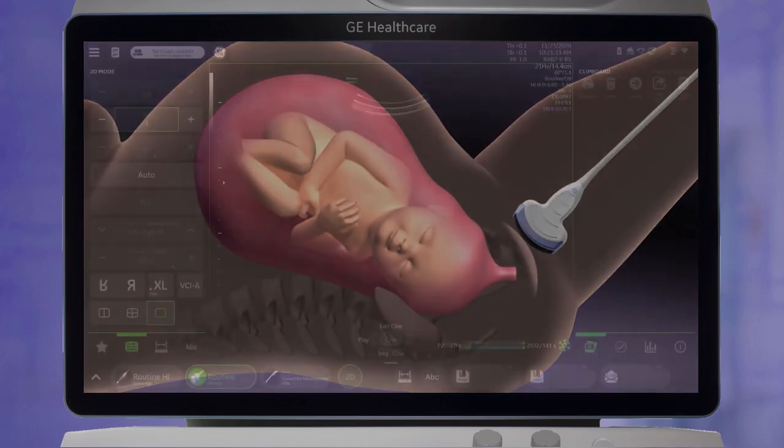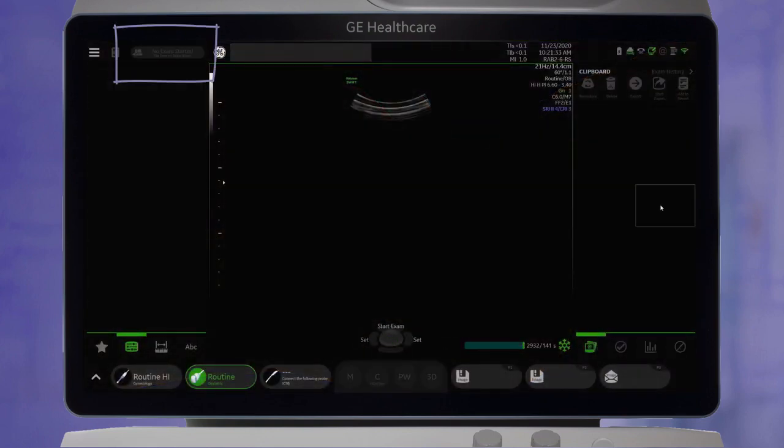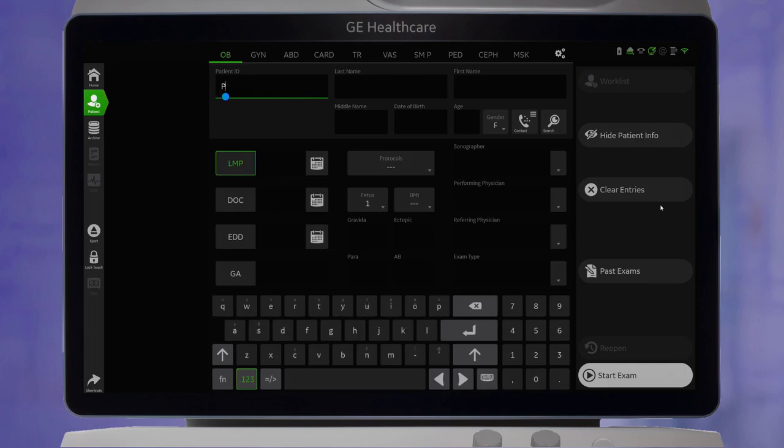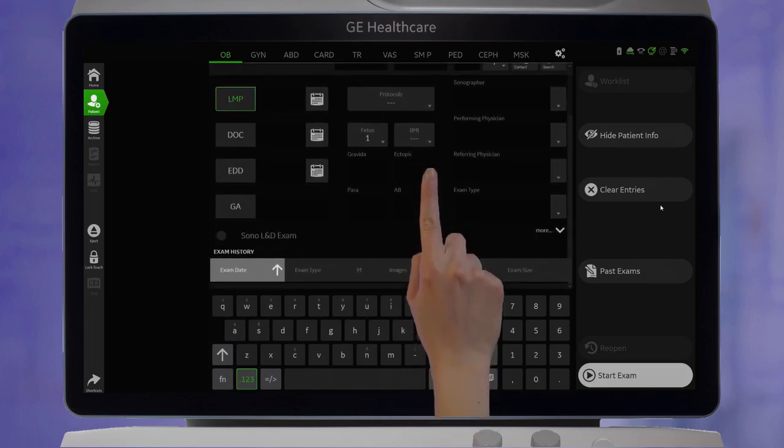Begin by checking the box for a Sono L&D exam on the new patient screen. This will enable users to easily come back to the exam and continue additional measurements as labor progresses.